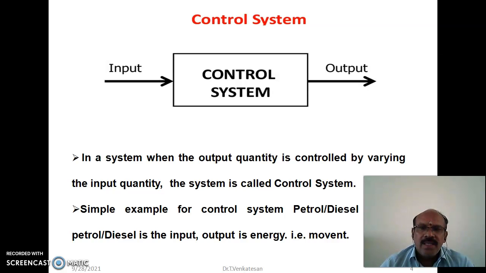Suppose we desire to move from one place to another place, we use a bicycle, scooter, car, etc. Actually the input of the system is petrol. So the output is the movement, that is the vehicle moves from one place to another place.